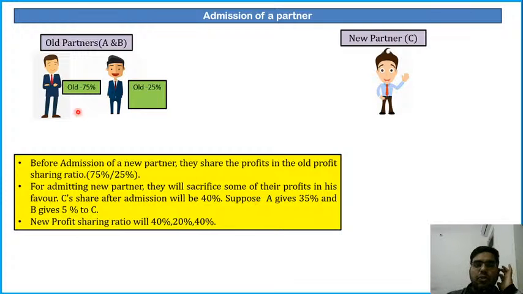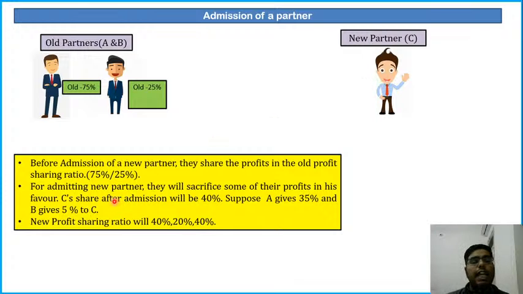Now 75 plus 25 is equal to 100%. So there is no space for a new partner. But if they want to admit C as a partner, they have to sacrifice some of their profits in favor of C. Okay, they have to change their ratios. Absolutely correct. They have to sacrifice some of their share in favor of C. They have to change their profit sharing ratio.